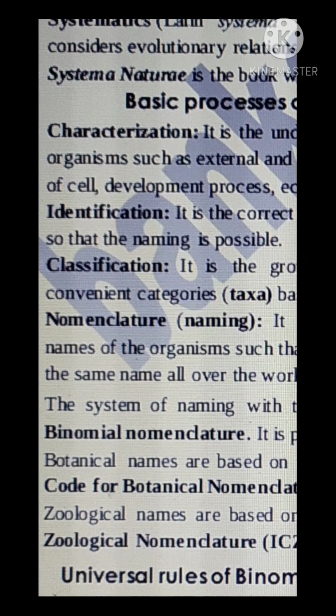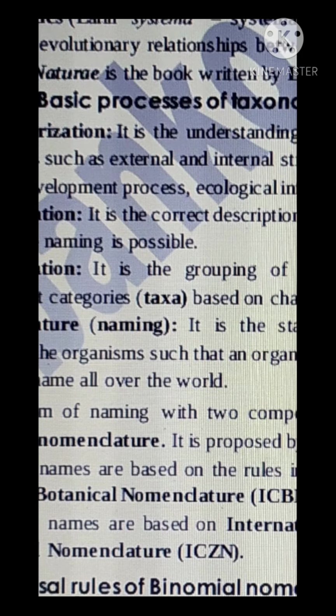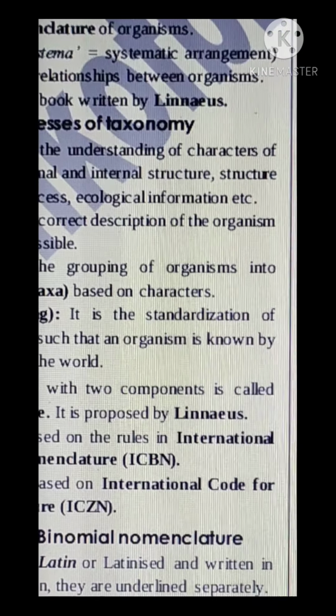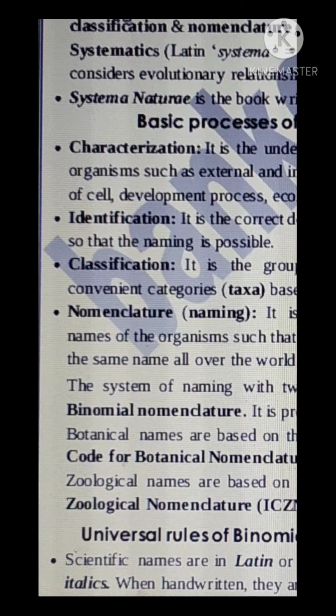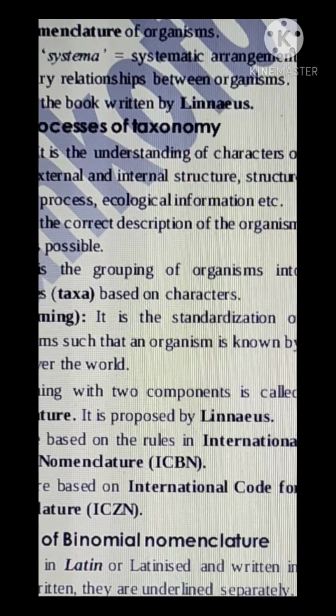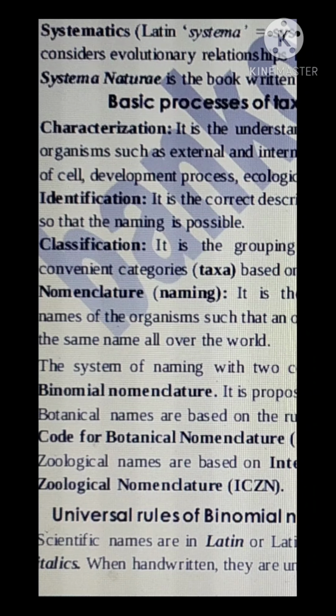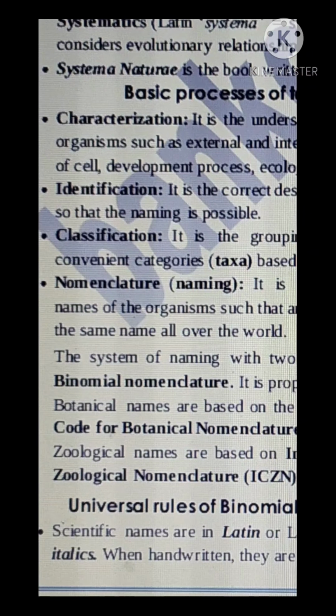That ceremony is known as what? Nomenclature or naming. It is the standardization of names of organisms such that an organism is known by the same name all over the world.